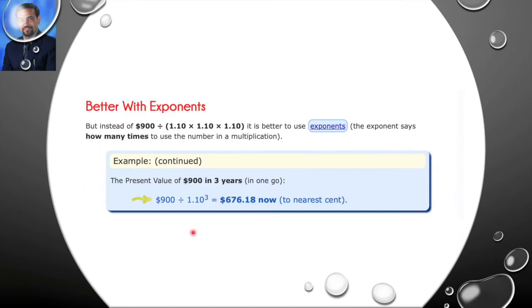So instead of multiplying 1.10 three times, it is better to use the exponent. It says how many times to use the number in multiplication. So in the same example, 900 in 3 years, if you have to calculate in one go, you can divide 900 by 1.10, and then you can put a power of 3.